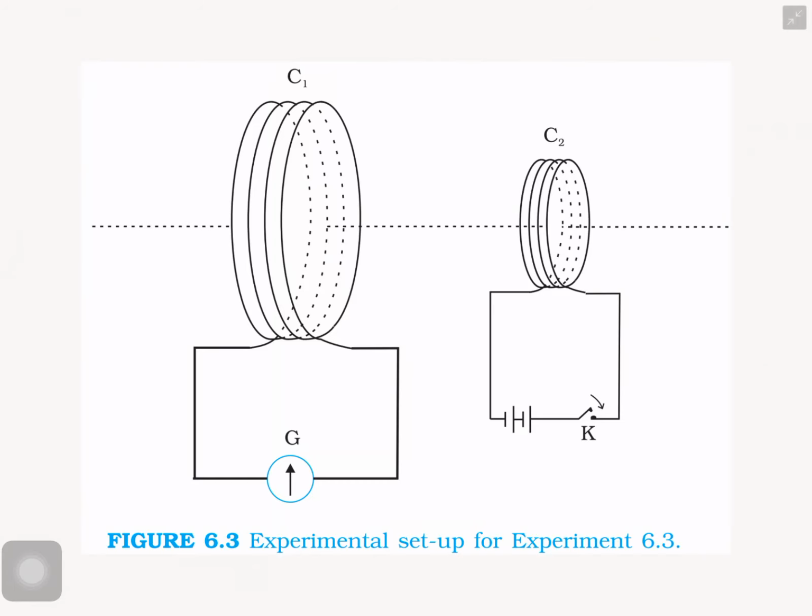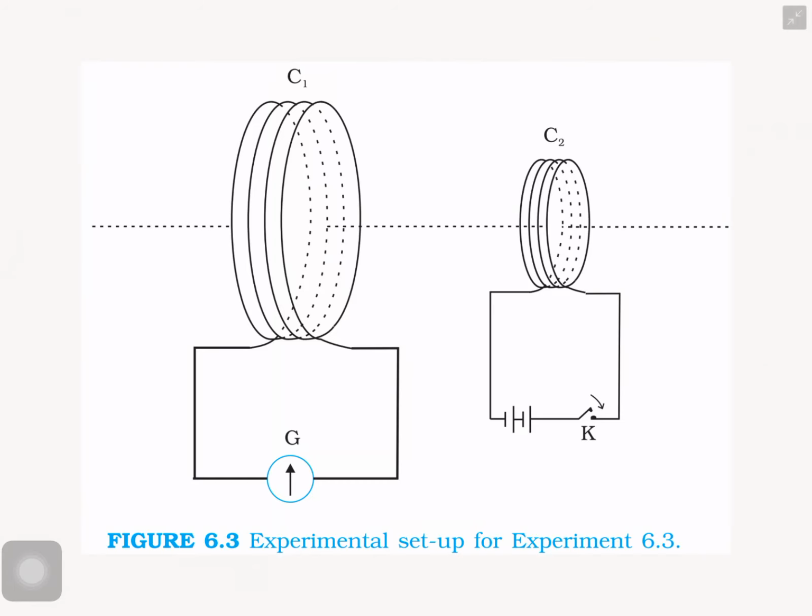Correct. Suppose you press the key K. What happens? A deflection is produced in the galvanometer at that moment. Only at that moment it produces a deflection; after that it comes to 0. Suppose you release the key, there is some deflection in the galvanometer. So whenever you press the key, there is deflection, and whenever you release the key, there is some deflection in the galvanometer.